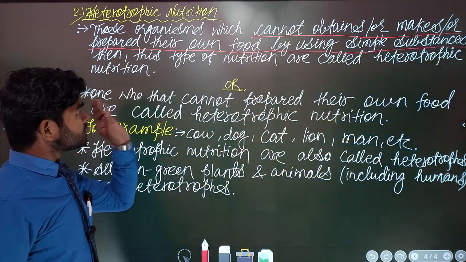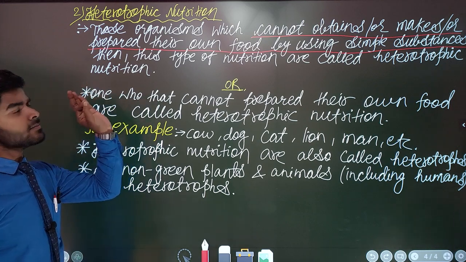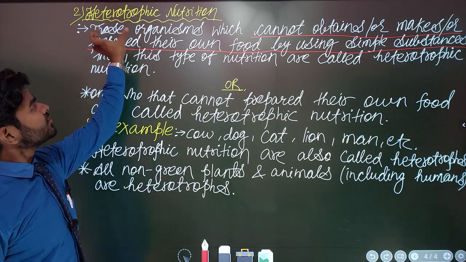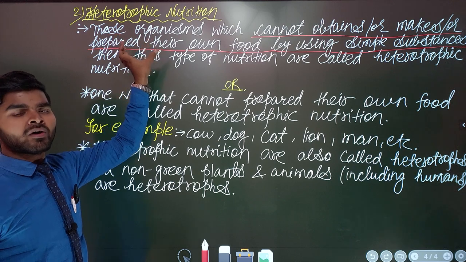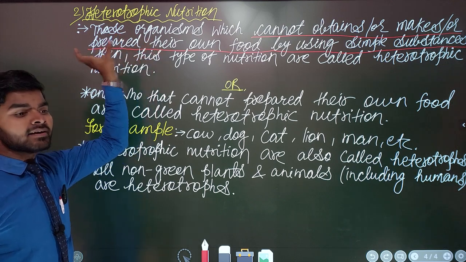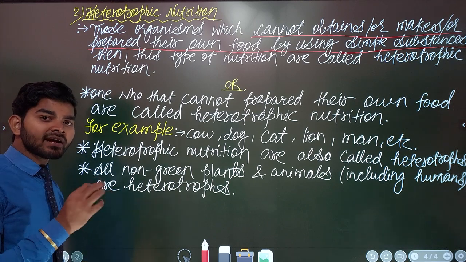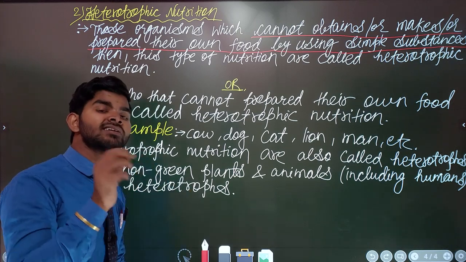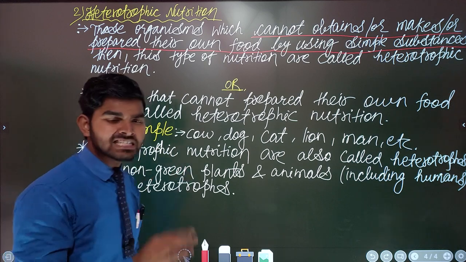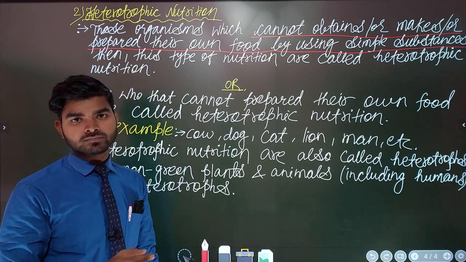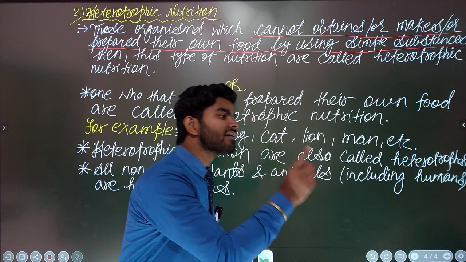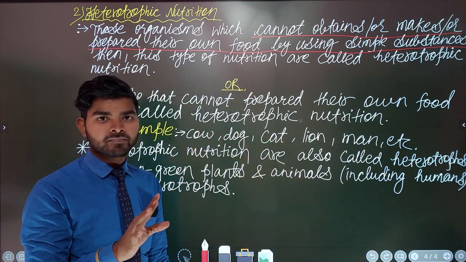that type of organism which is completely dependent on heterotrophic nutrition, or any organisms that do heterotrophic nutrition, cannot prepare their own food because they don't have the capacity to do so, and they are dependent on other organisms.